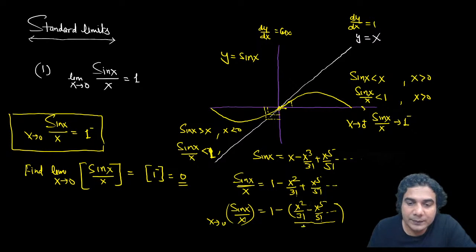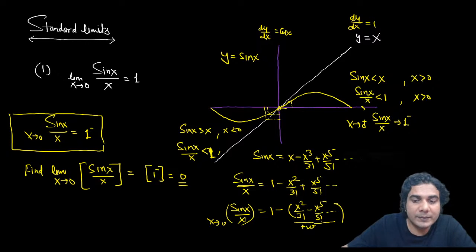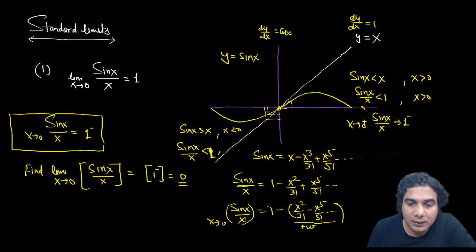So this is a positive quantity because it depends on the value of x squared. The rest of the terms will be very, very small compared to x squared, so it doesn't matter if you subtract the higher terms from x squared. x squared is greater than the higher powers when x is very small.